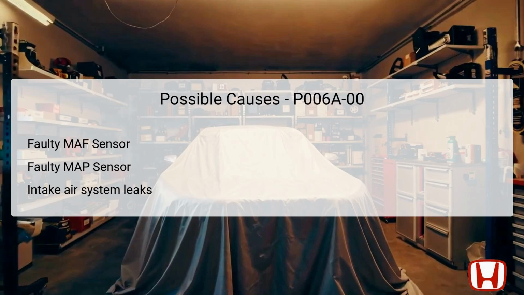Lastly, leaks or blockages in the intake air system can alter the airflow dynamics, resulting in a misunderstanding by the PCM about the engine's intake air volume. Each of these causes needs to be investigated rigorously during the troubleshooting process to ascertain the root issue and avoid misdiagnosis.